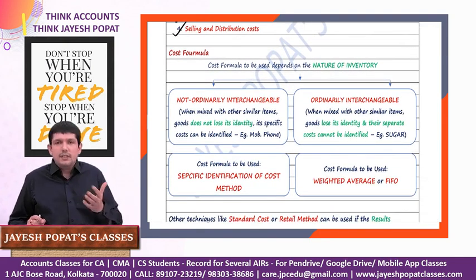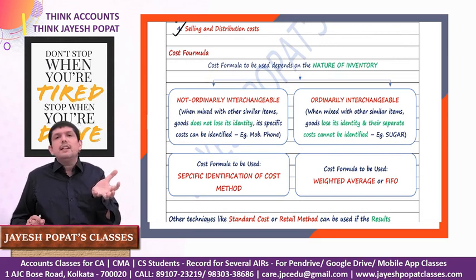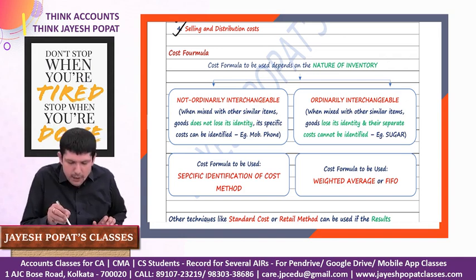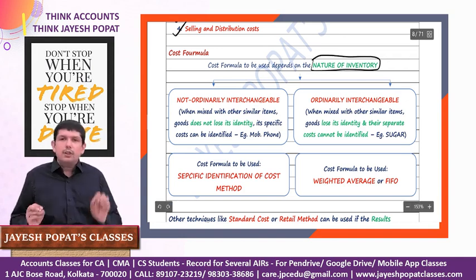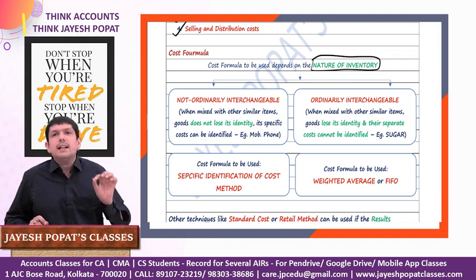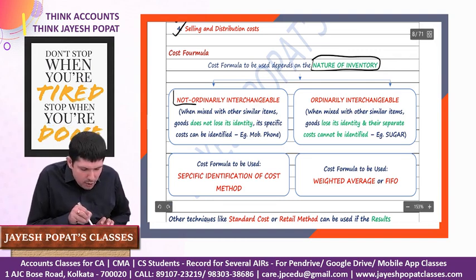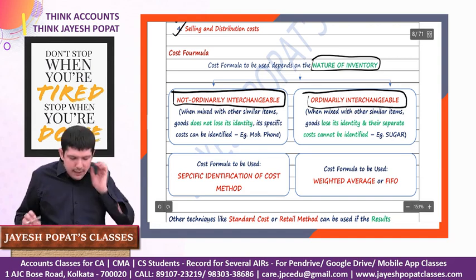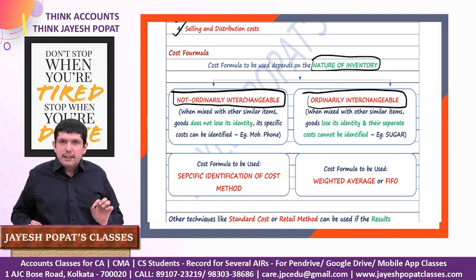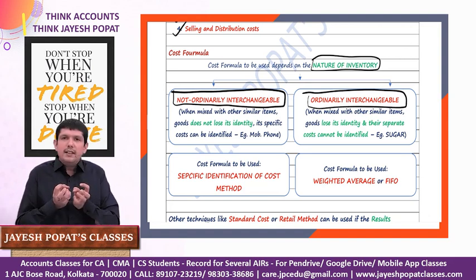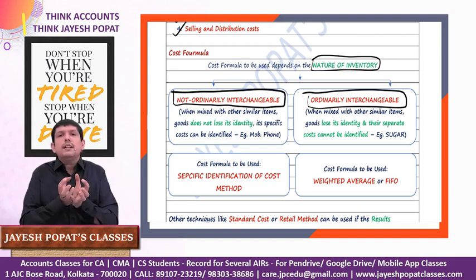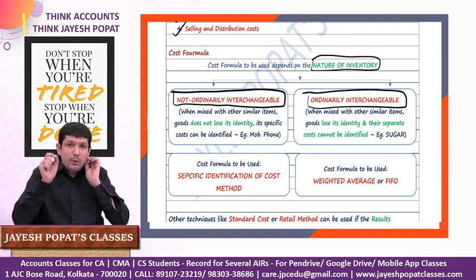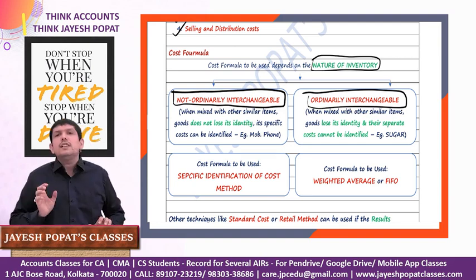While you're doing the valuation, for calculating the cost of the inventory, in certain circumstances, we need to use certain cost formulas. Now, which cost formula to use will depend upon the nature of the inventory. If we talk about the nature of the inventory, inventory can be categorized into two categories. One which is not ordinarily interchangeable, other which is ordinarily interchangeable. Let us have a look at an example. For not ordinarily interchangeable, the nature of the inventory is such that if you mix the item of inventory with other similar items, each item will not lose its identity. You will be able to identify specific cost of each item of the inventory.